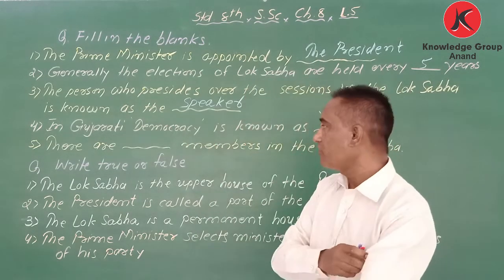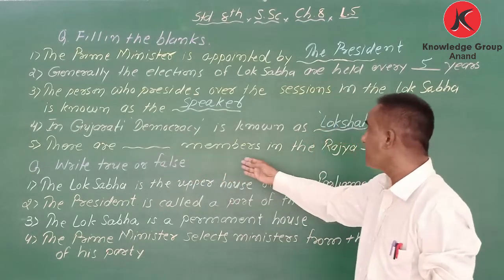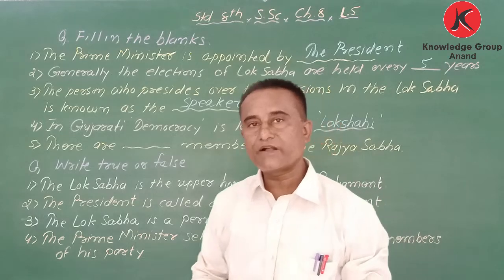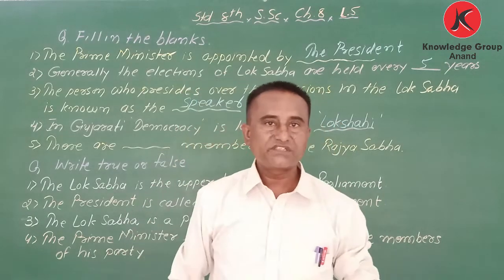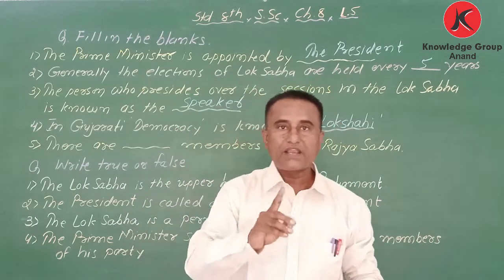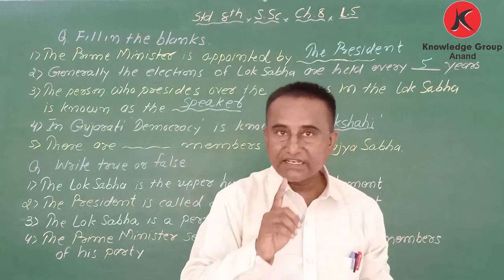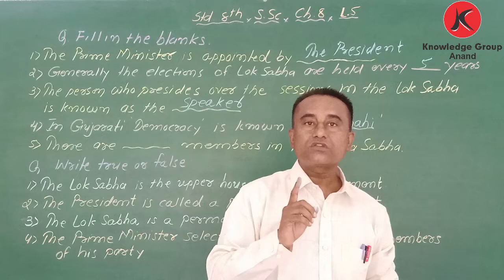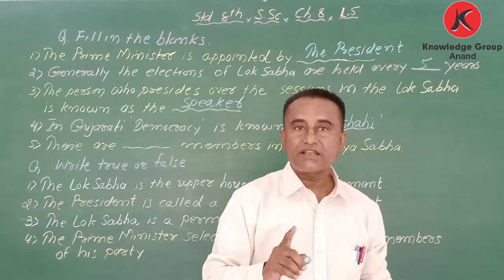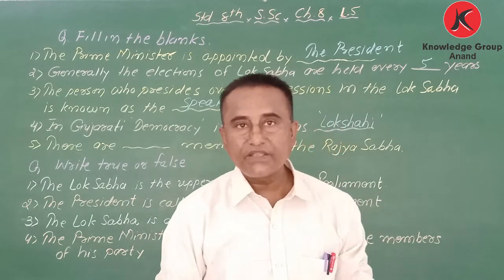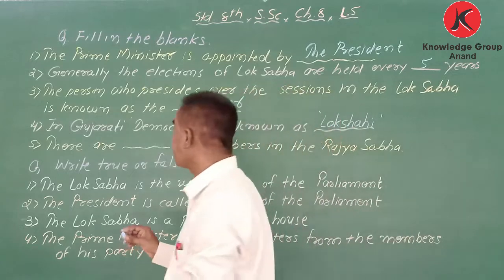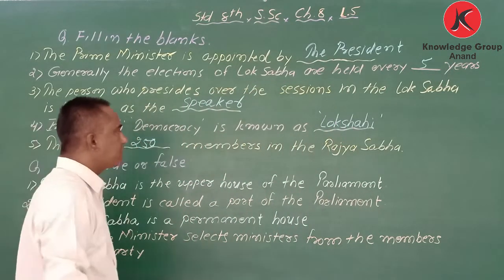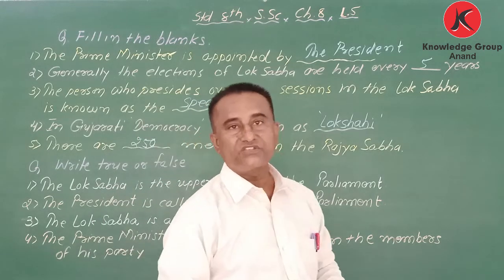There are blank members in the Rajya Sabha. How many members are there? Once again, I repeat, 12 members are selected by the president and 238 members are elected. It means total 250 members are there in the Rajya Sabha.